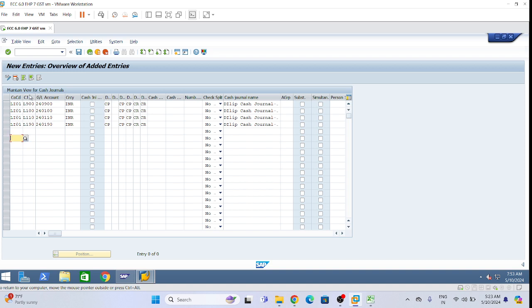Now, likewise, please see the screen. Second one I have changed this cash general L100, GL account 240100, and this cash general name I have changed. Third one L110, 240100 GL account, and description I changed to Balnagar. Fourth one L190, GL account 240100, and cash general name also changed to Guntur.